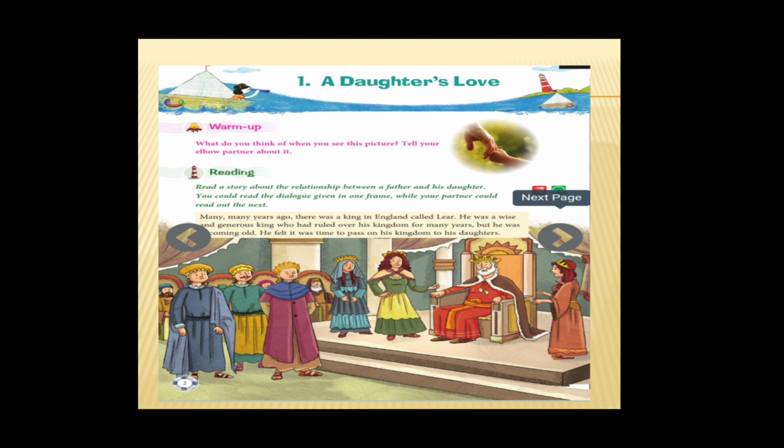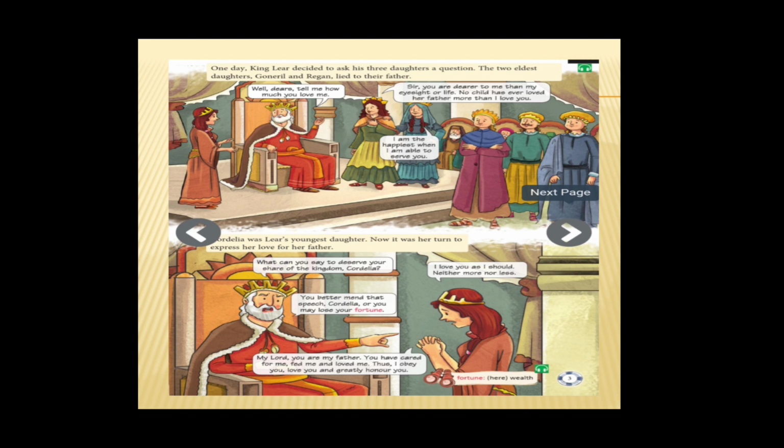However, he was becoming old. Now the king is becoming old, so he felt it was the time to step down from the kingdom. So as a king, he wants to give this role to some other person. So he thinks of his daughters. So he wants to leave this kingdom to his daughters. So to know who is the right person to rule the kingdom, King Lear will ask a question to his daughters. Okay, so let's see what the question is.